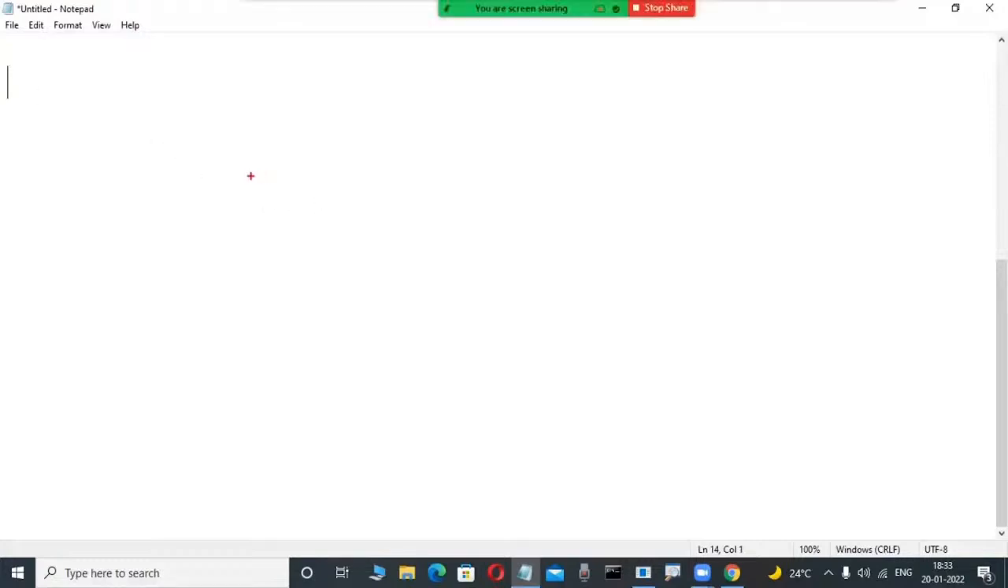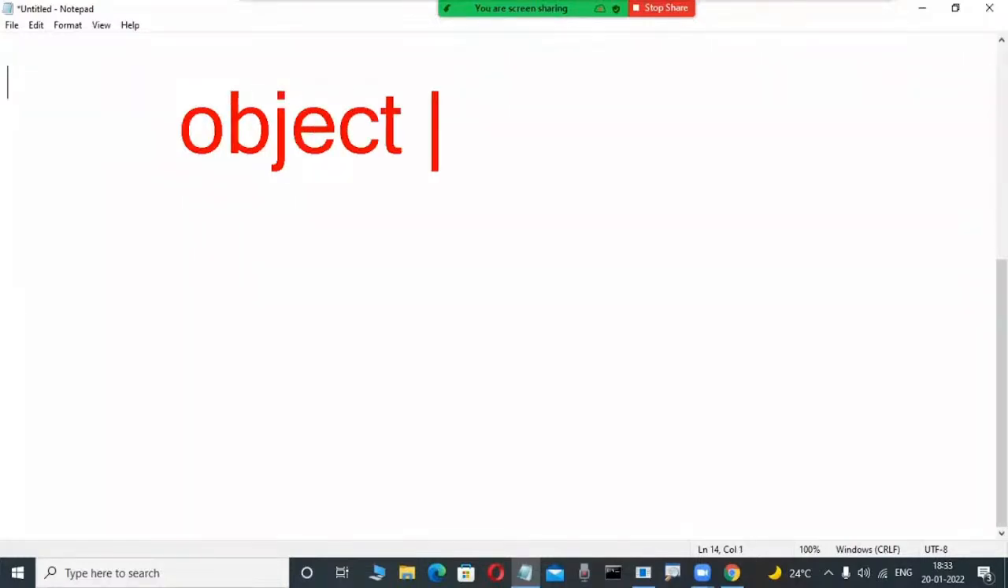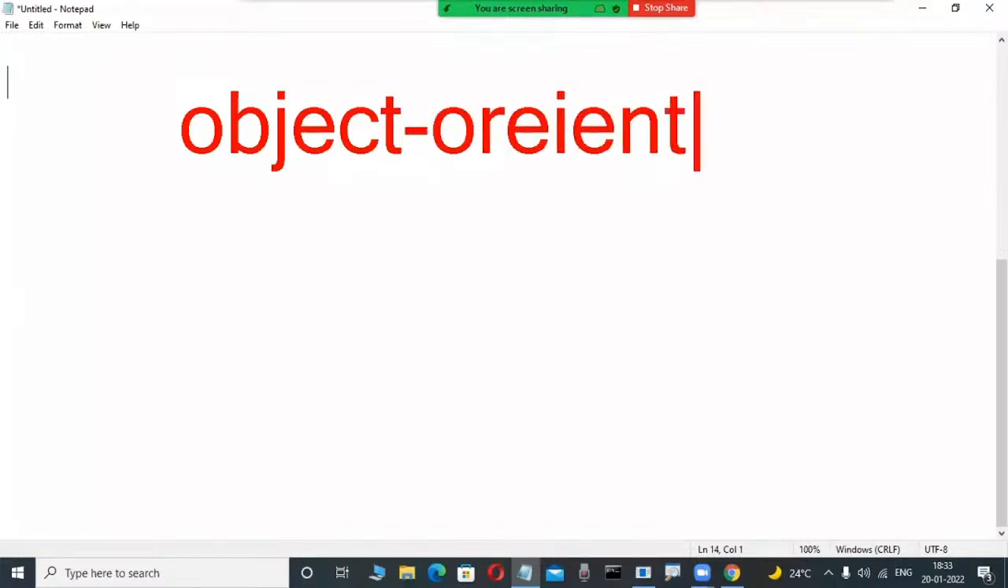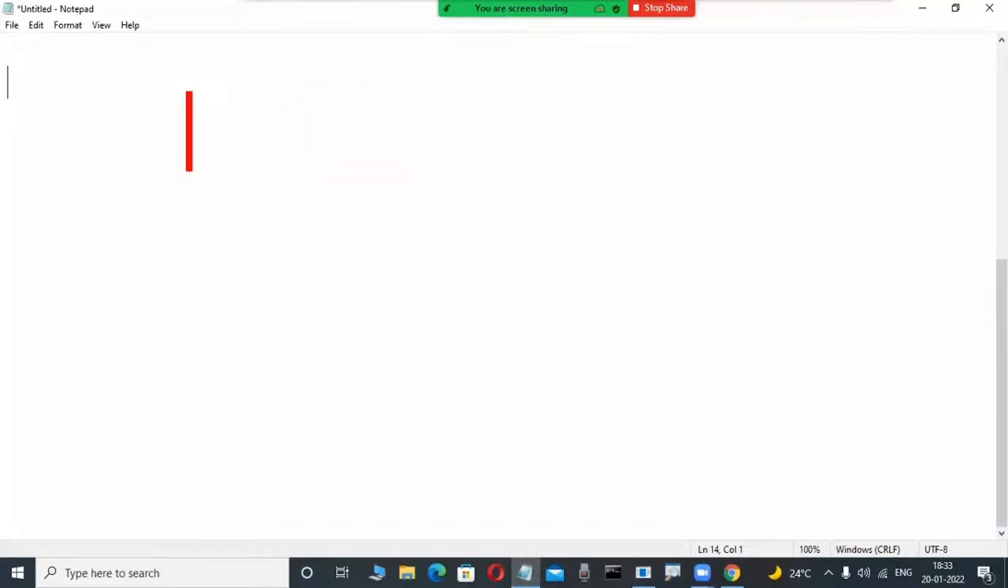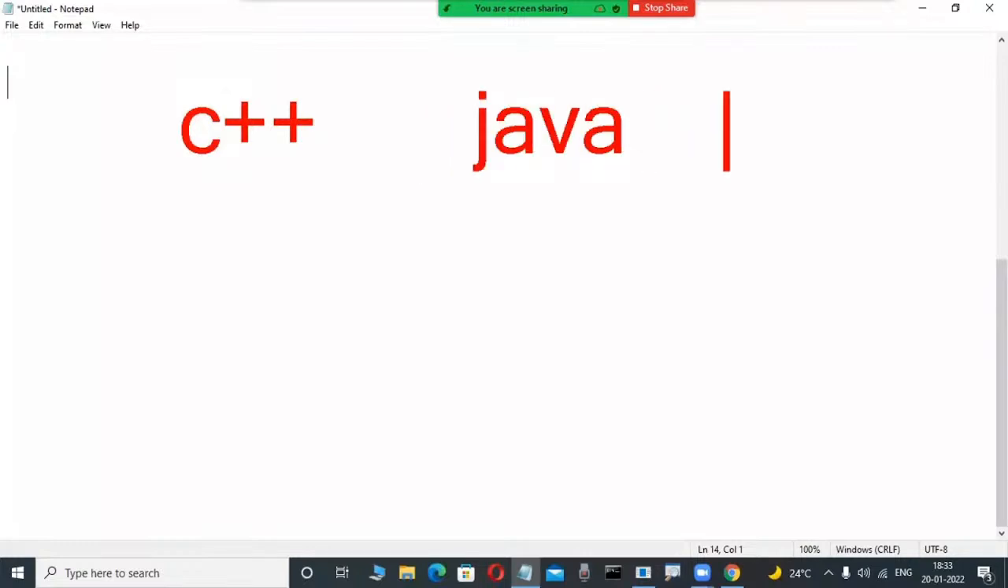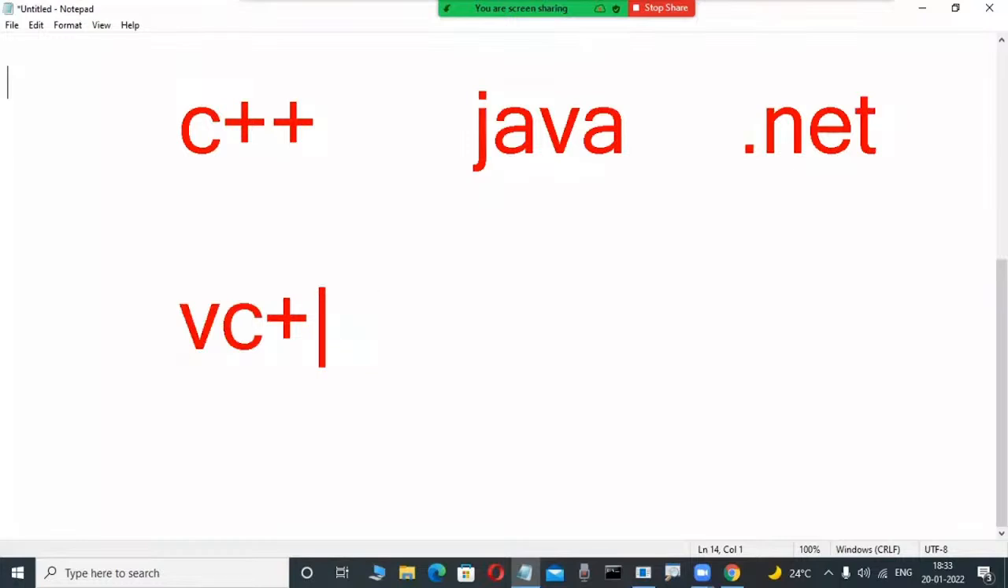Suppose so many object-oriented languages are there. Maybe so many fellows have some technical idea. Object-oriented languages are there worldwide. What are the object-oriented languages worldwide? C++ is an object-oriented language. Java is a popular object-oriented language. C# .NET is an object-oriented language. VC++ is an object-oriented language. That's why so many object-oriented languages are there.